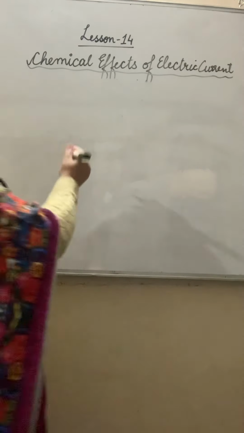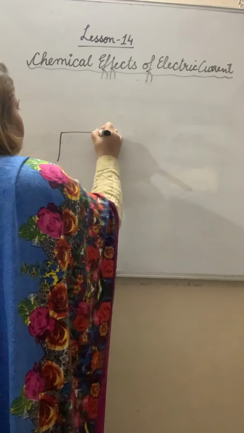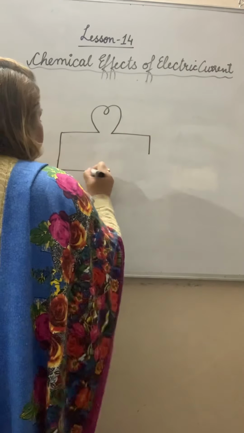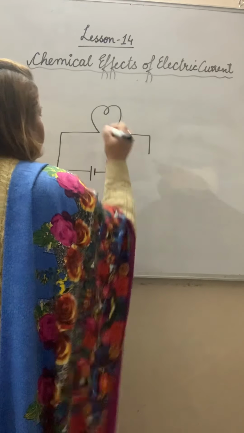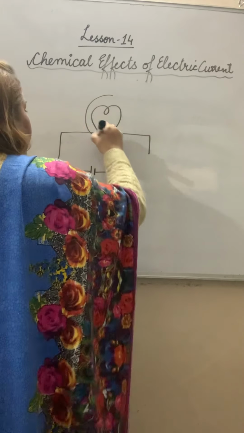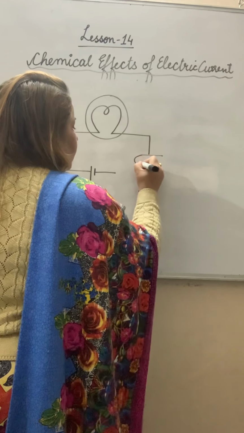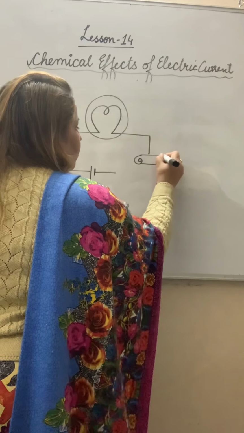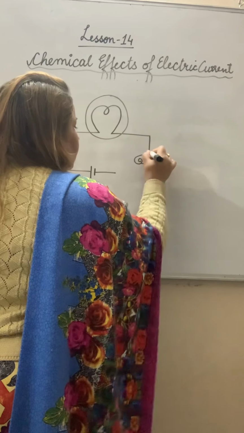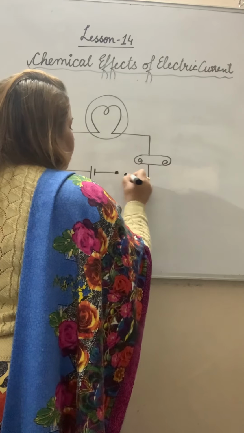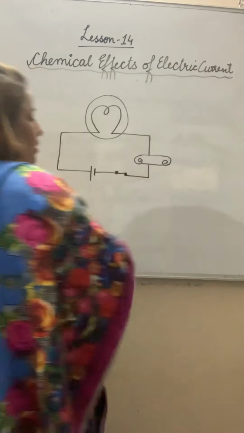Suppose I make this circuit. Here I am using a pin, or safety pin, and a switch.